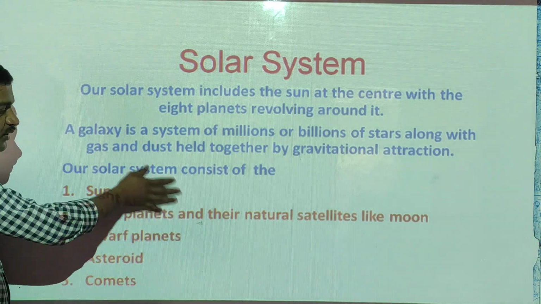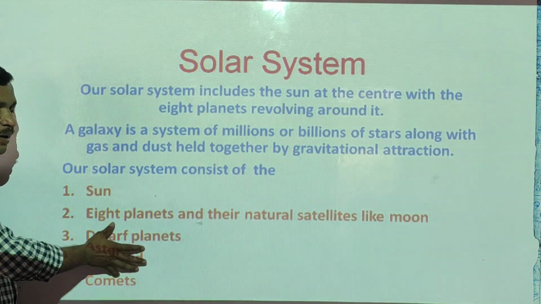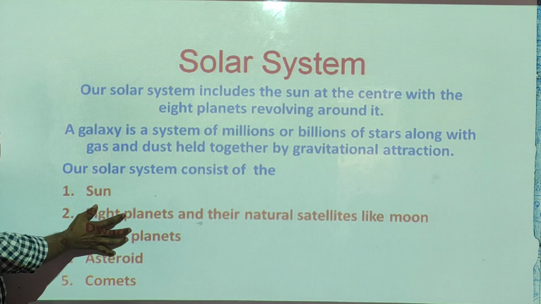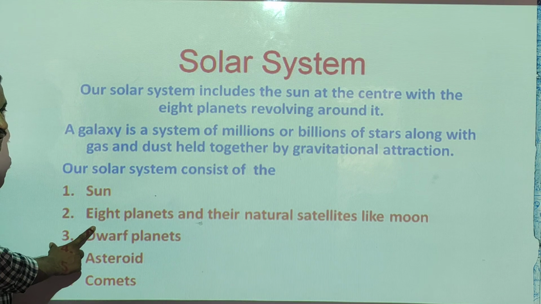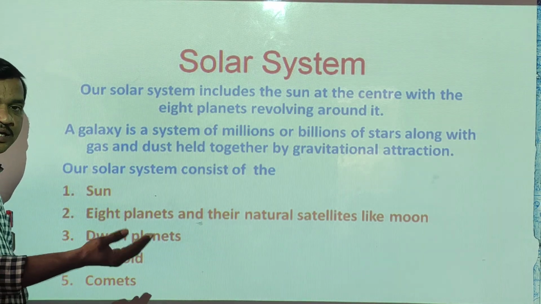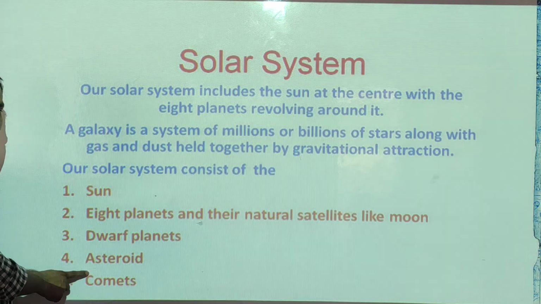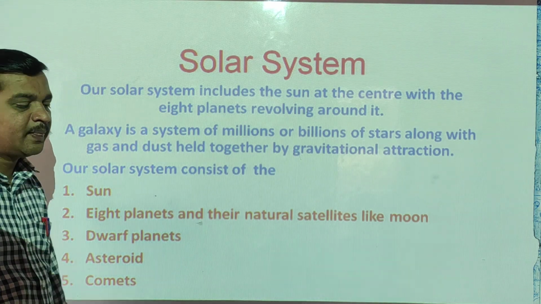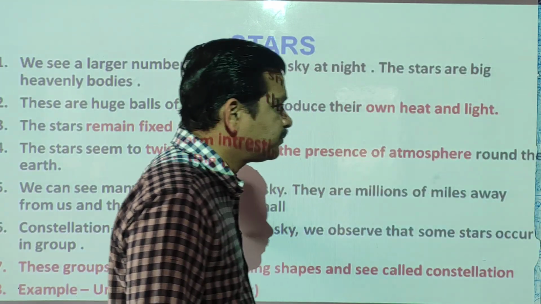All these together form our solar system. The sun, 8 planets, in that natural satellites are also there, like our moon, dwarf planets, asteroids, comets. Okay, so now we are going to see one by one all these points.